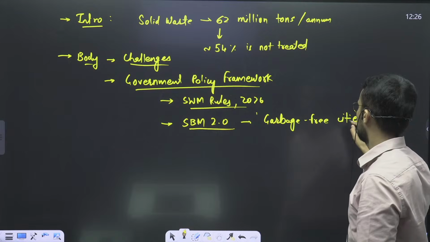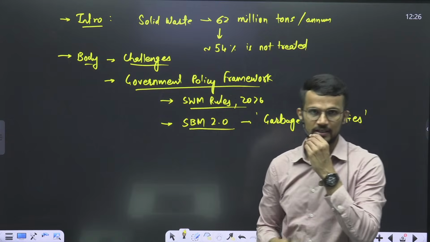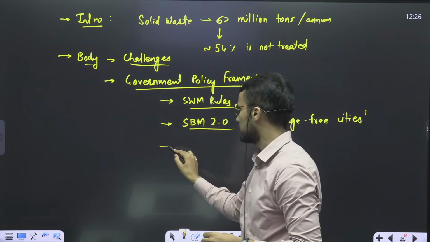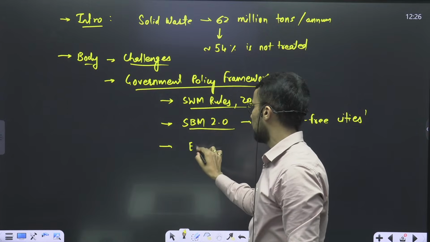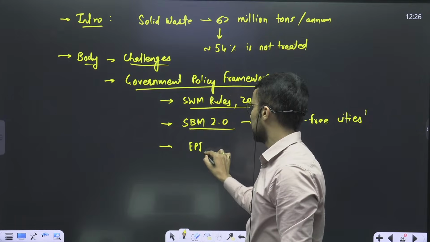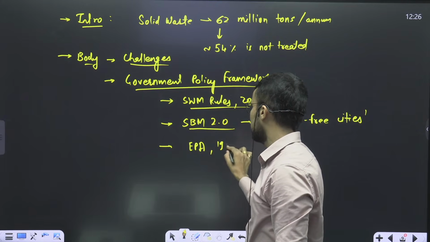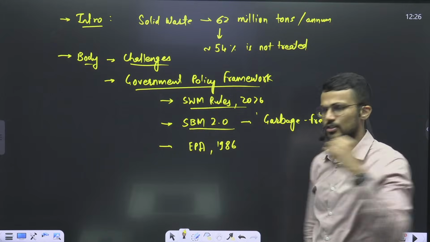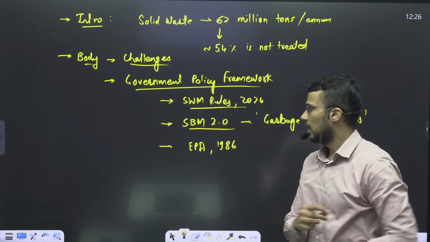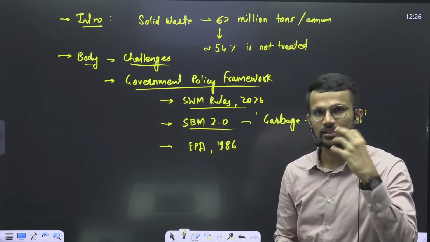So that is also one of the initiatives. Then there is the umbrella act, and that act is the Environment Protection Act 1986, which is an umbrella act for the management of waste and pollution.